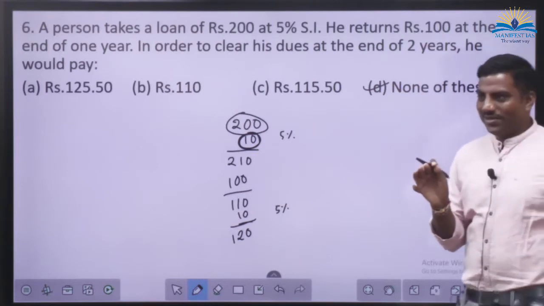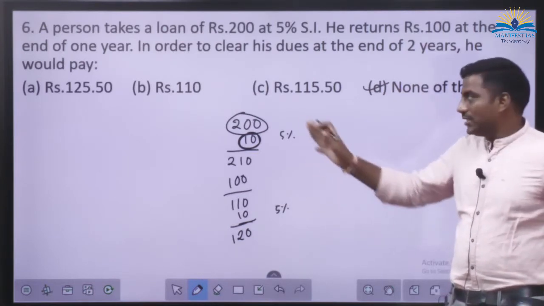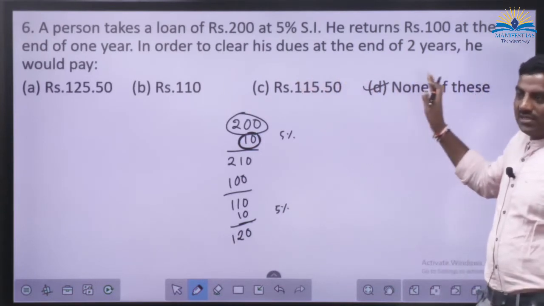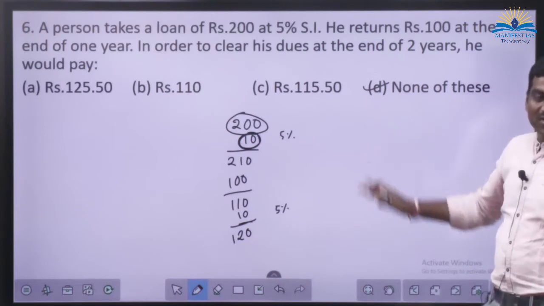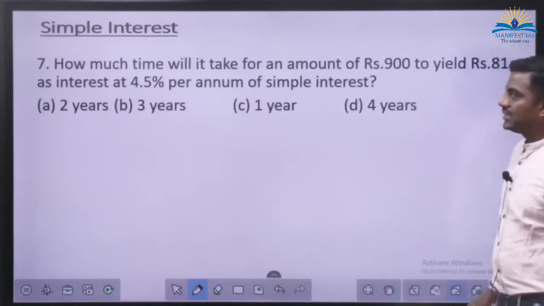Okay, don't have a doubt that when you are not getting the options that are there in A, B, C, and there is none of these in D, then none of these can be the answer. Okay, done. Next.